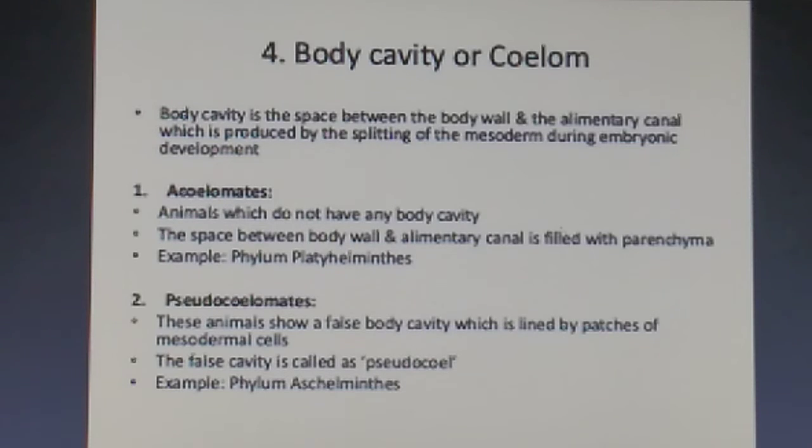Second one we have is the pseudocoelomates. These animals show a false body cavity which is lined by patches of mesodermal cells, students, and the false cavity is said to be pseudocoel. Fine, you must have heard about the pseudopodia, false feet. Similarly, it is a pseudocavity, and the example is phylum Aschelminthes.